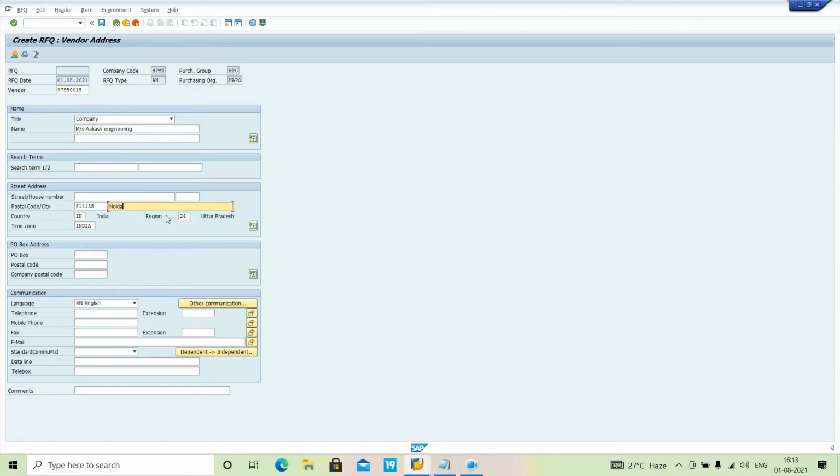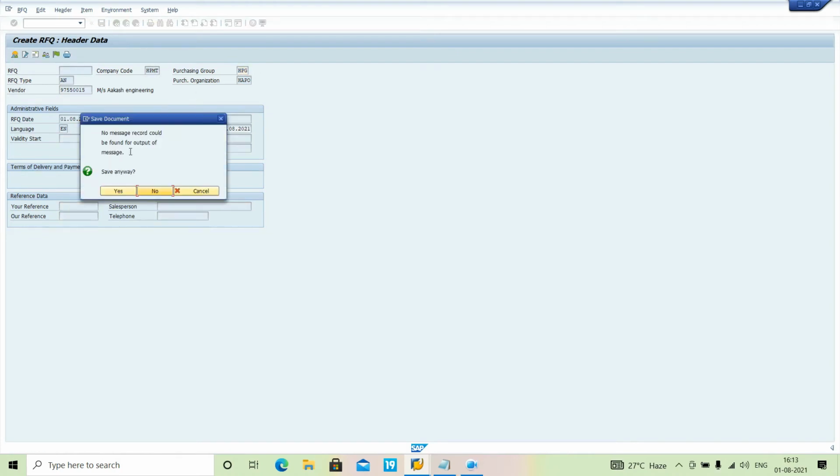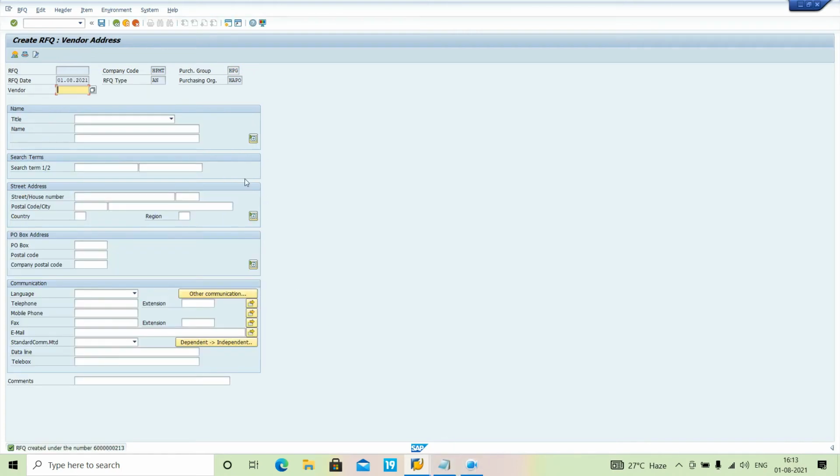Everything is maintained, Noida, no issue. Okay, go to header, details, what I have mentioned, the collective number 45, make it save. Okay, after saving, what I will do, I'll again go back, /n